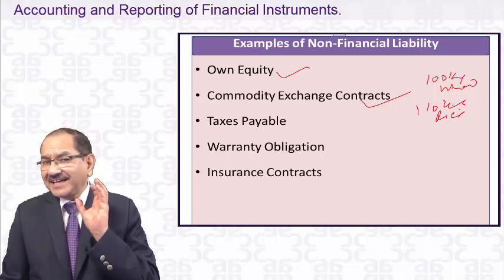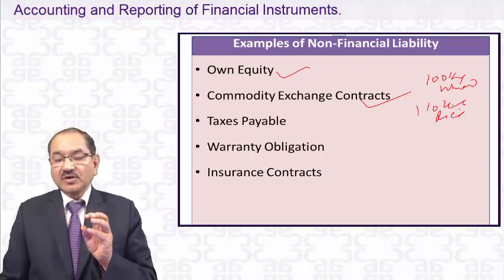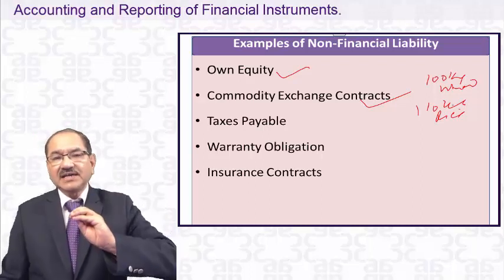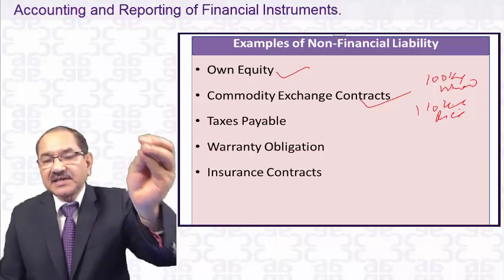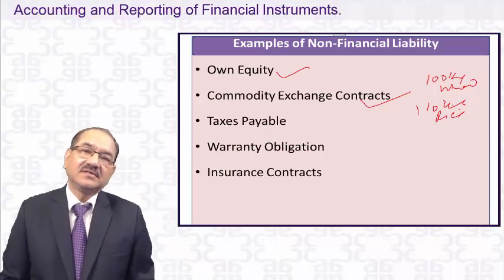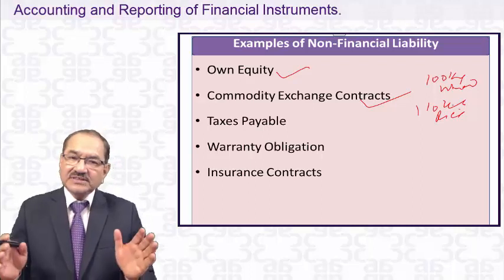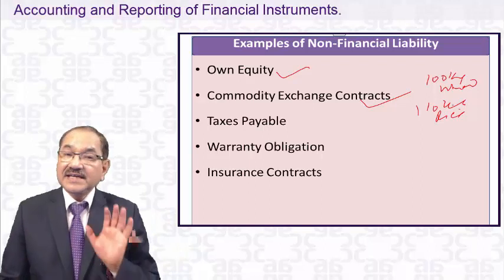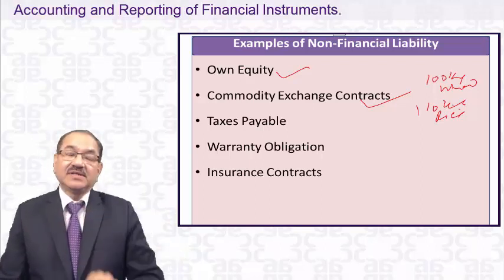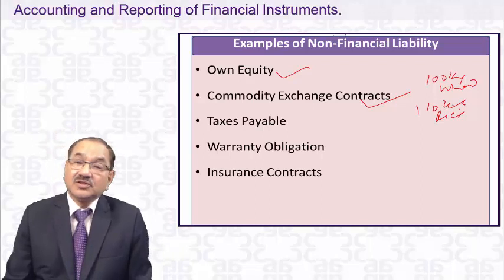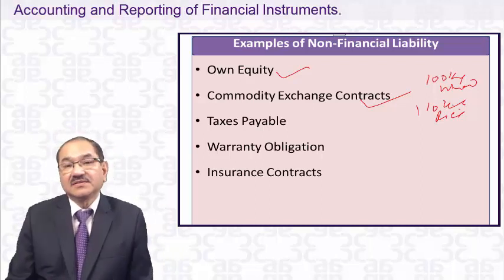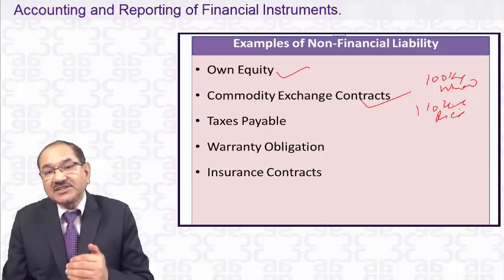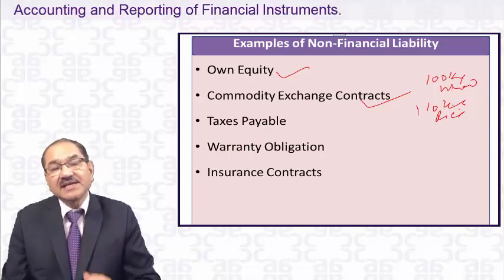And you are really exchanging them. One person will deliver 100 kg of wheat, another person will take the delivery and will in turn deliver 110 kg of rice in exchange. So it's a commodity exchange contract, and this settlement is done by actual delivery. It's not a financial liability of the person who has the obligation to deliver wheat or rice.